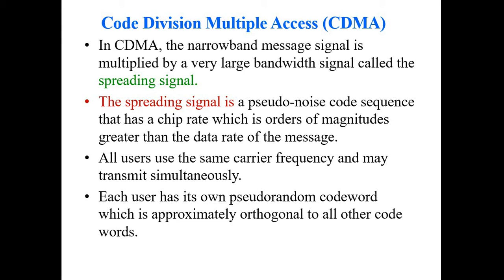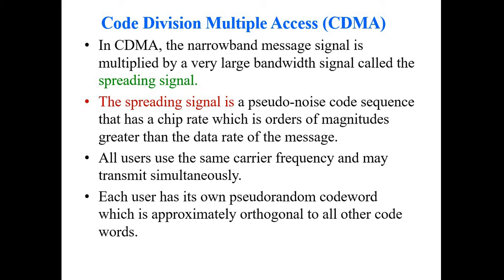Here the narrowband message signal is transferred by multiplying it with a pseudo code word called the spreading signal, by which we make the spreading sequence in the spread spectrum format, and with the spread spectrum we can easily transfer the information as far as possible. What is meant by the term spreading signal? The spreading signal is a pseudo random noise code sequence, normally used with high magnitude compared to the information which we send.